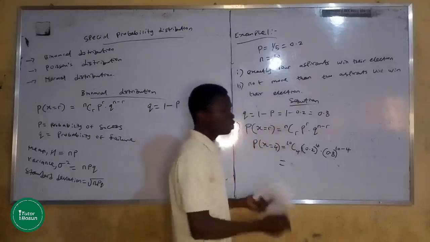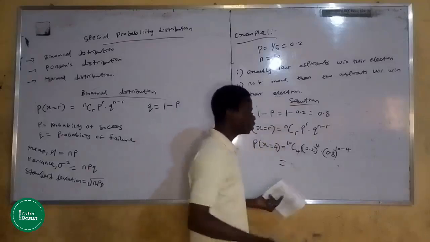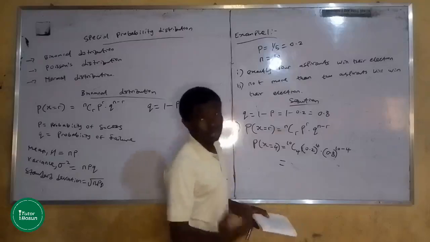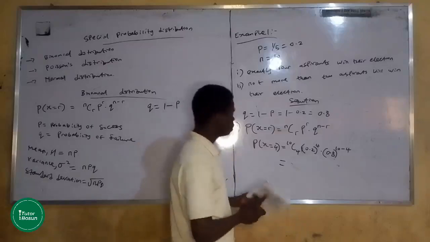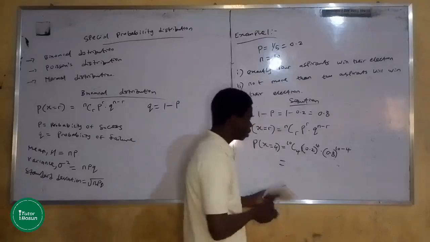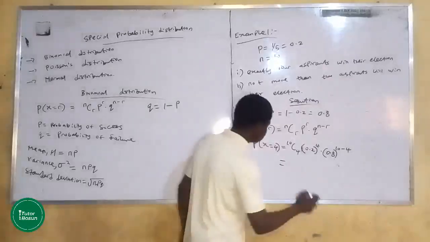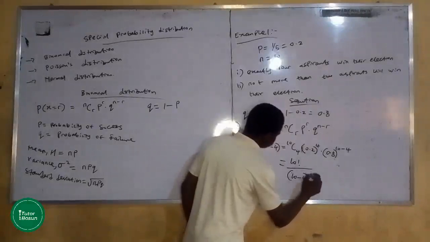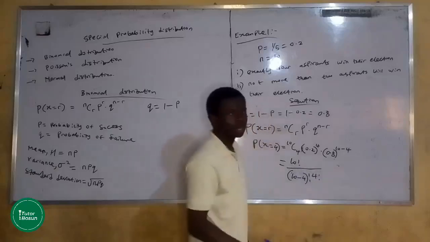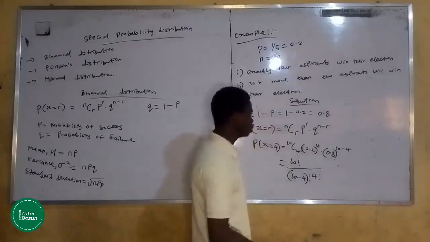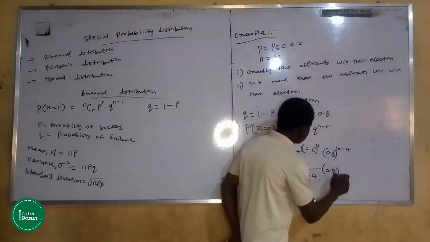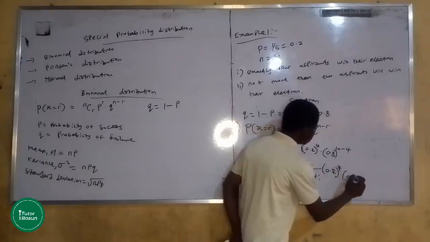However, you can write out the combination. Although you can use your calculator to quickly get 10 combination 4, in fact I'm going to advise you to use your calculator so as not to waste your time, but we want to complete it out first. 10 combination 4 is simply 10 factorial over 10 minus 4 factorial, 4 factorial, that is n factorial over n minus r factorial, r factorial, multiplied by 0.2 raised to power 4 multiplied by 0.8 raised to power 10 minus 4.